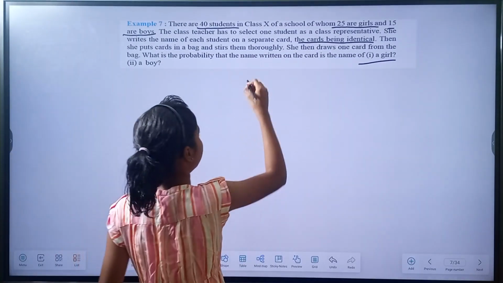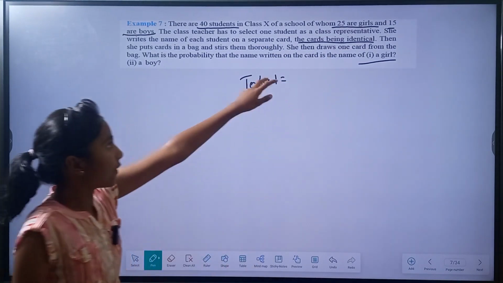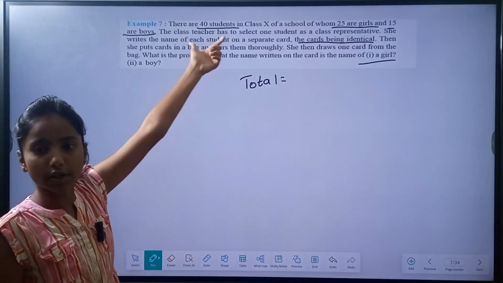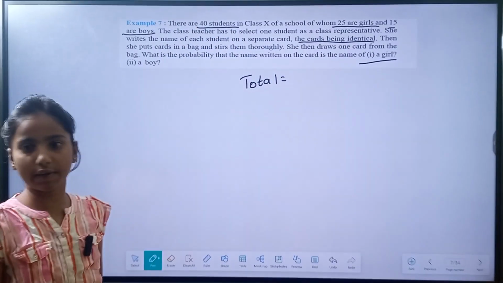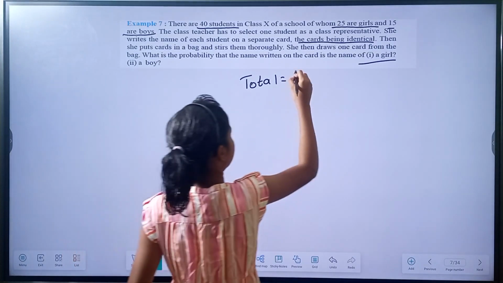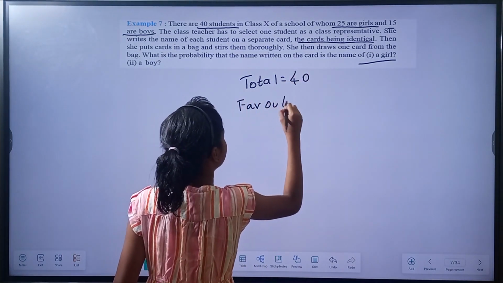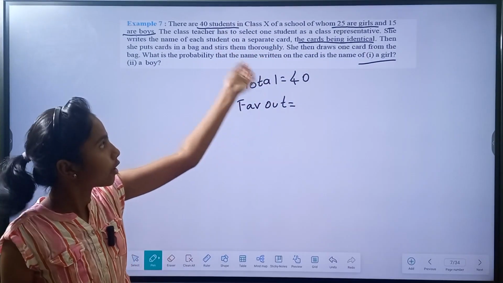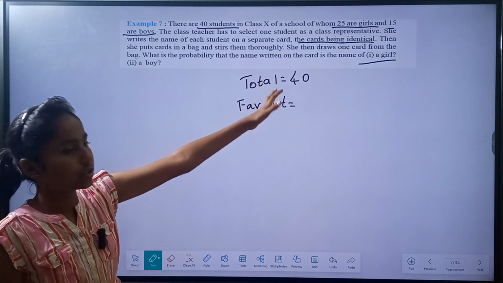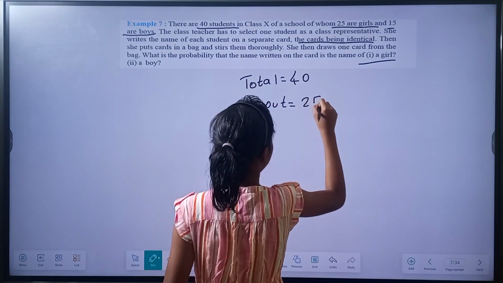So let us write the total outcomes. Over here we have 25 girls, 15 boys, and there are 40 students. Taking out one card from those 40 cards has 40 ways. So total outcomes are 40 ways. And the favorable outcomes are to get the name of a girl. So you have 25 girls, and getting one card of all of those has 25 ways. So we can write this equal to 25.